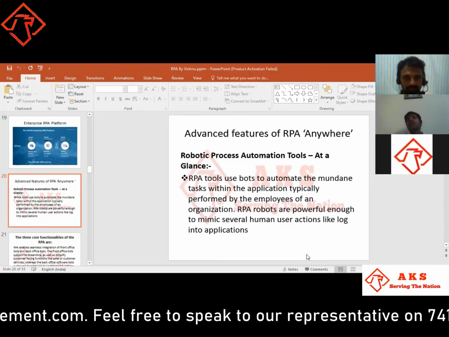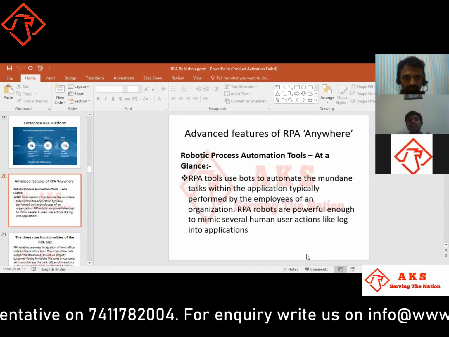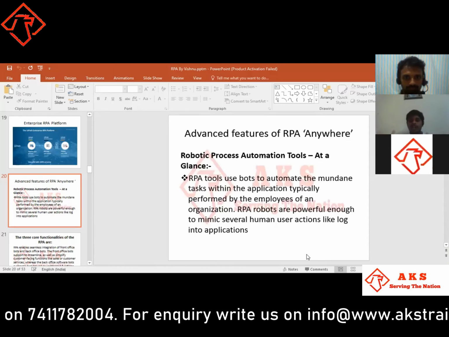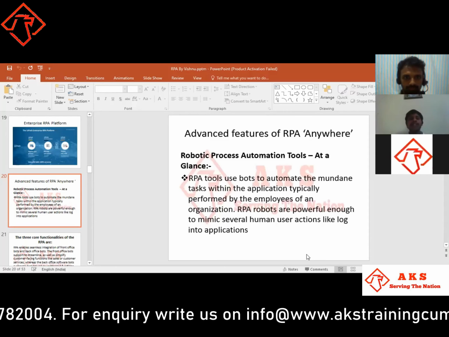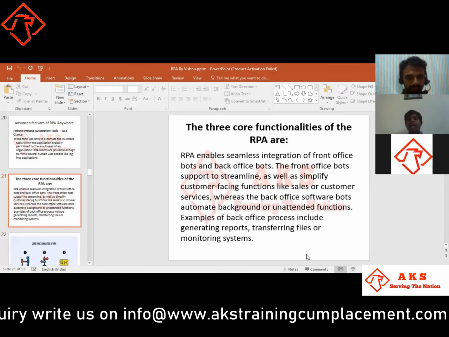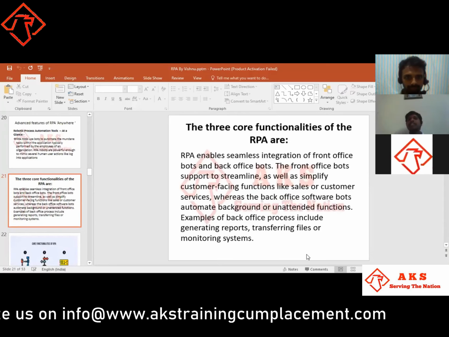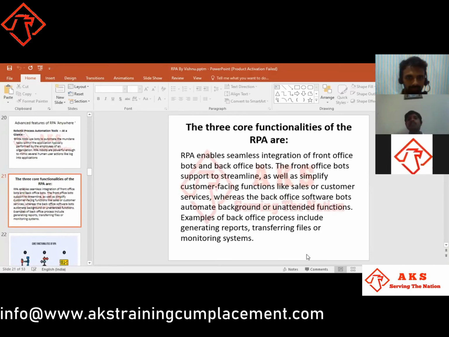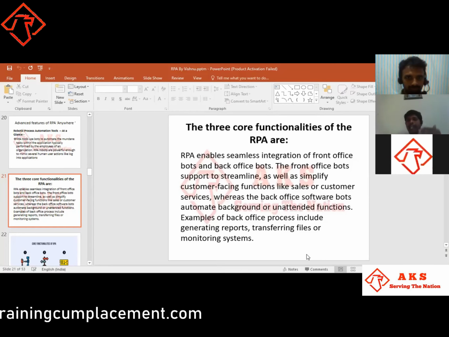But automation will help us work powerfully enough to mimic several human users' actions across a lot of applications. Whatever the applications are, it can be done. The 3 core functionalities of RPA: RPA enables seamless integration of the front office and the back office bots. Whatever we do on the front side can be done by the machine, and the backside also.